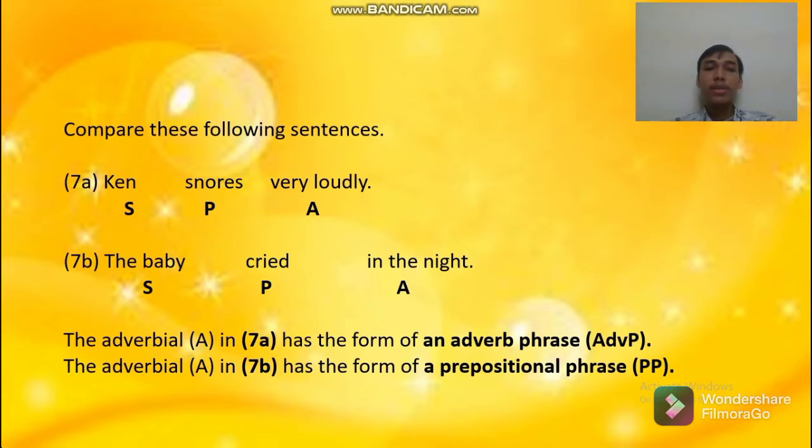And now, let's compare the following sentences. First is, Ken snores very loudly. Ken is the subject, snores is the predicate, and very loudly is an adverb. Next is, the baby cried in the night. The baby is the subject, cried is the predicate, and in the night is an adverb. The first sentence has the form of an adverb phrase, and the second sentence has the form of a prepositional phrase.